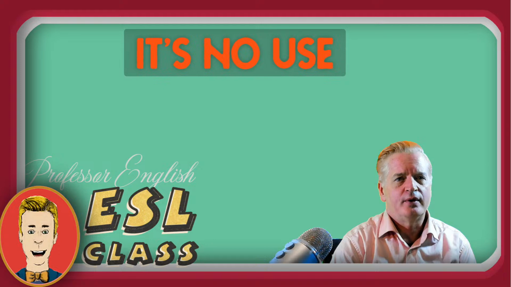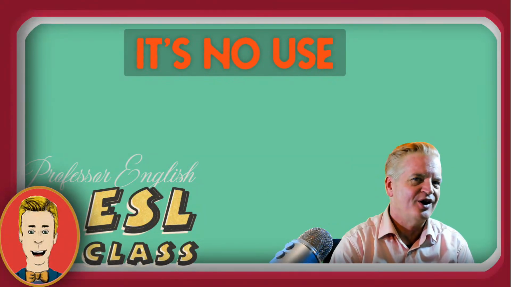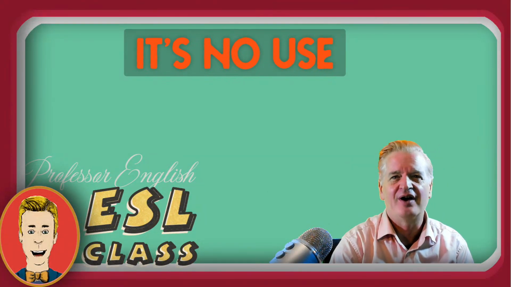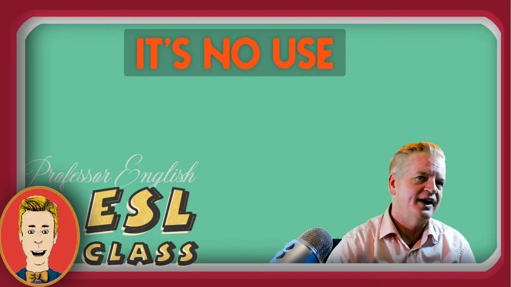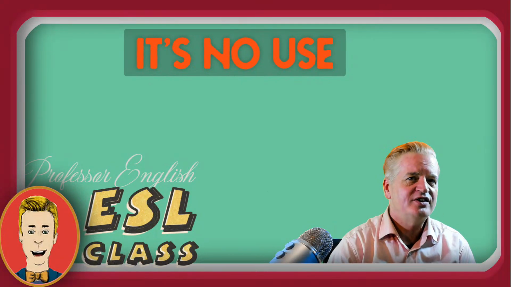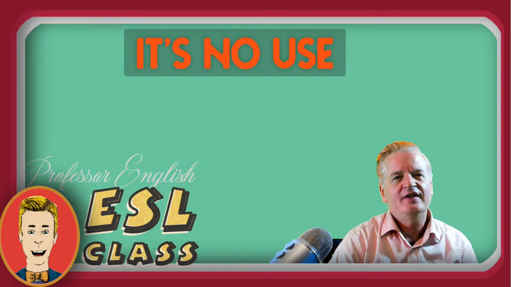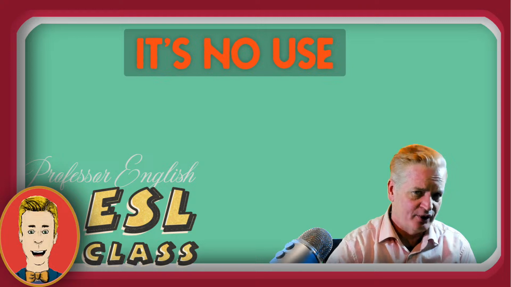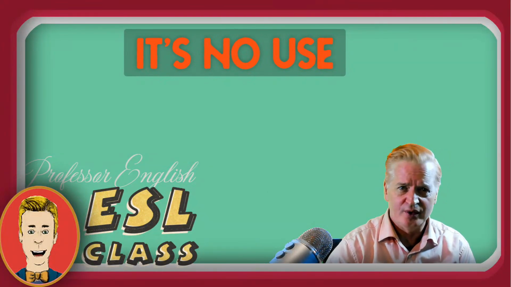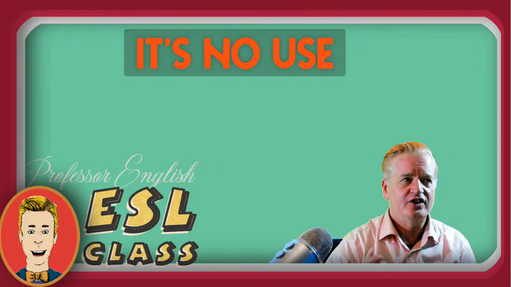Let's try another example. Here's another situation. John is trying to convince Mary to buy a new car, but she doesn't want a new car. It doesn't matter what John says. Mary will never buy a new car. John is wasting his time trying to convince her. He thinks she should buy a new car, but it's no use talking to her. It is a waste of time talking to her. She will never listen.